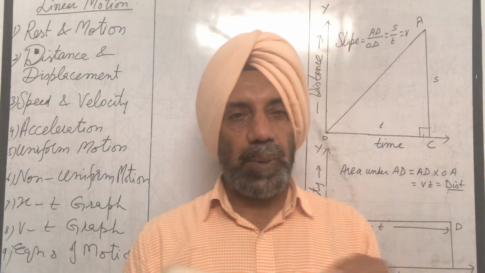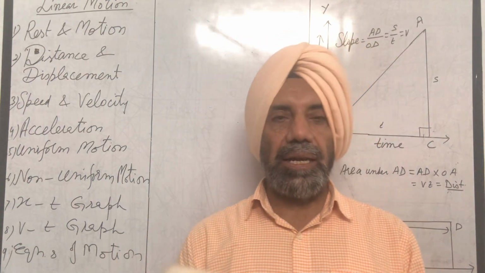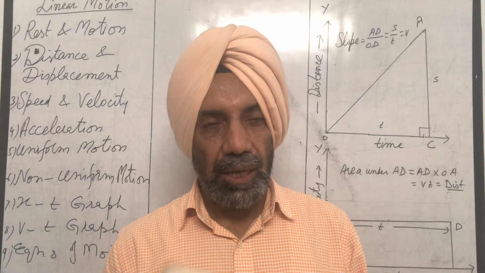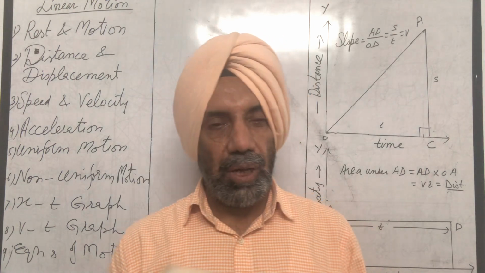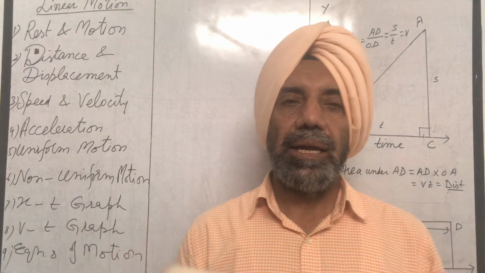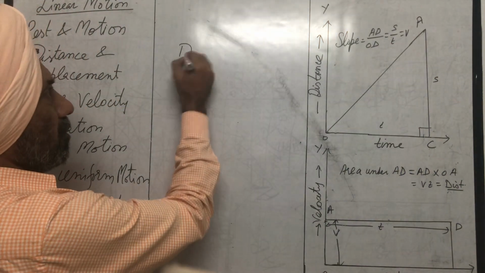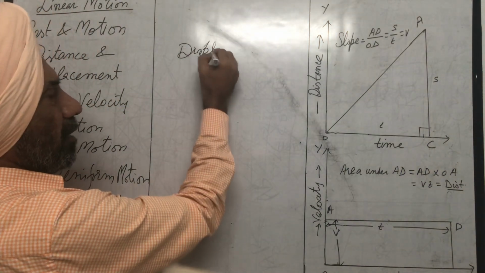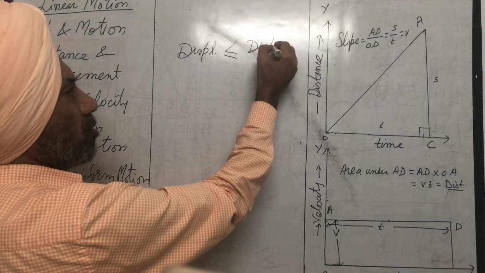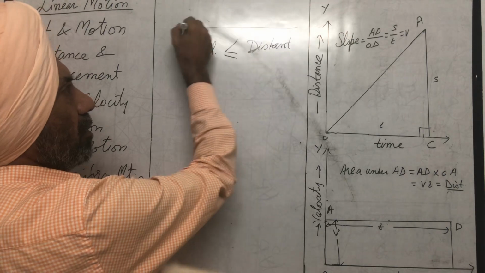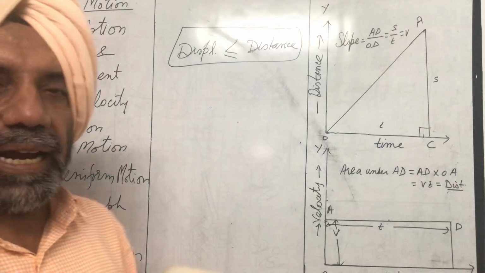Both distance and displacement are measured in centimeter in CGS system and meter in SI system. So displacement may be positive, negative or zero, but distance can never be negative. So displacement is always less than or equal to distance. So this is the relation between displacement and distance.